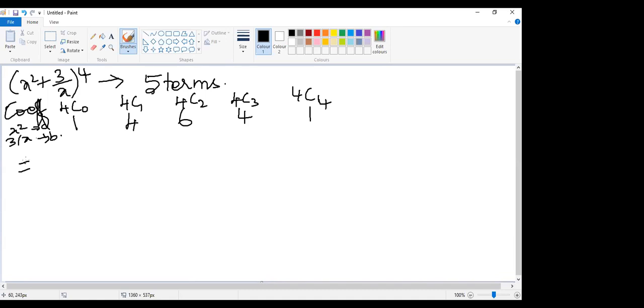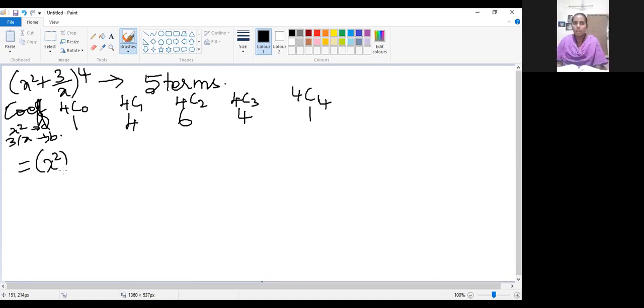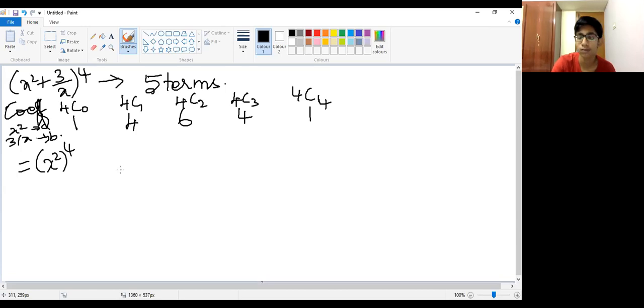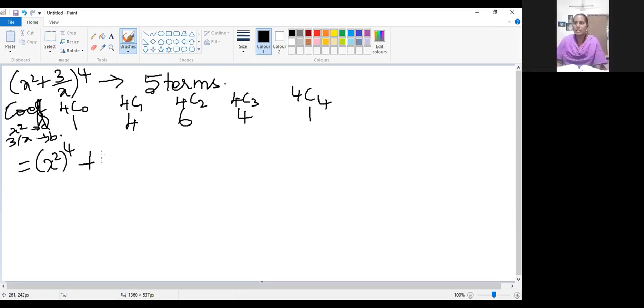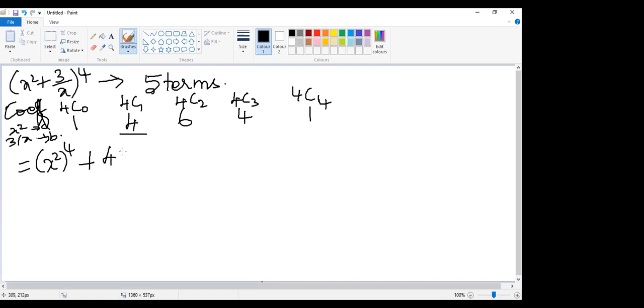So what is the first variable? X squared, power 4. Will b, 3 by x, come here? No, ma'am. Okay. Plus, what is the second coefficient here? 4.